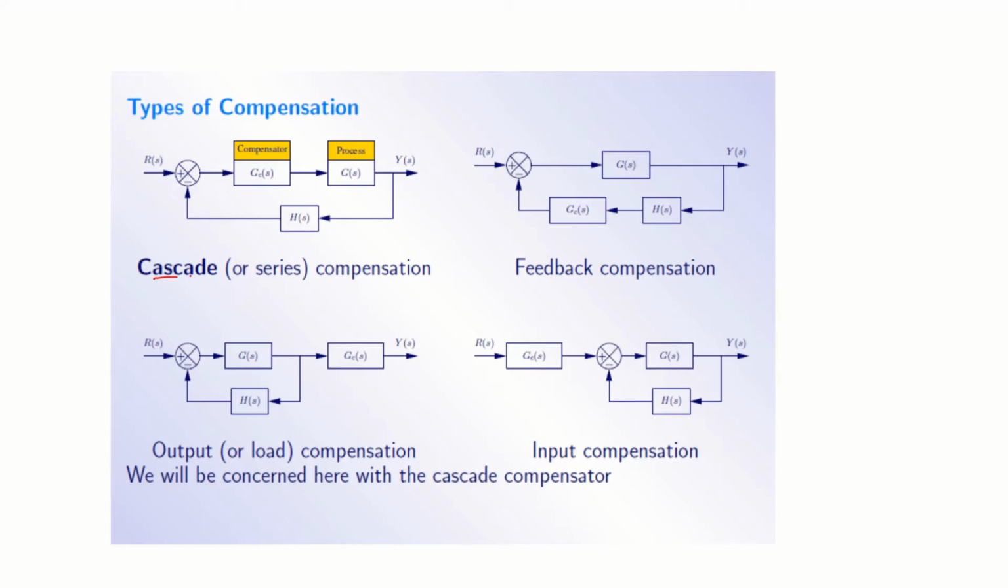This is what we call cascade or series compensation. I put the compensator in series with the process or the plant. Here I'm keeping the compensator in the feedback path, so it's feedback compensation. Output or load compensation here: the output of the system I'm compensating. Here I'm putting it on the input side, so input compensation. So these are the types of compensation that we talk about.